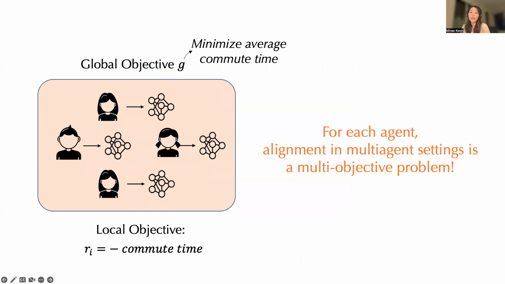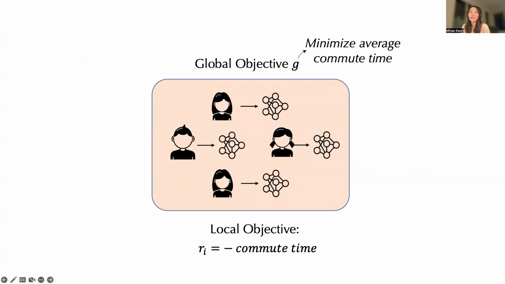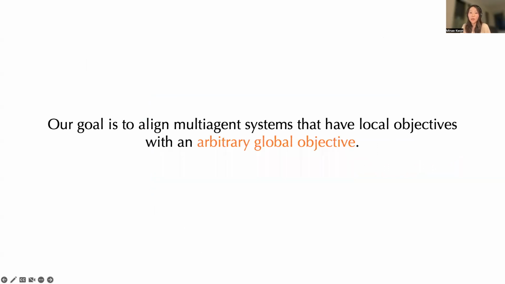Thus, when we think about how we can align our assistants to our values in a multi-agent setting, this problem is actually a multi-objective problem. This is because each agent must consider both their human's objective as well as some global objective, and they must make some trade-off between the two. Finally, we also recognize that different communities may want different global objectives that don't have to be about maximizing welfare. They could reflect societal values such as minimizing carbon emissions or minimizing inequity on the roads. Thus, our goal in this work is to align multi-agent systems that have local objectives with an arbitrary global objective.